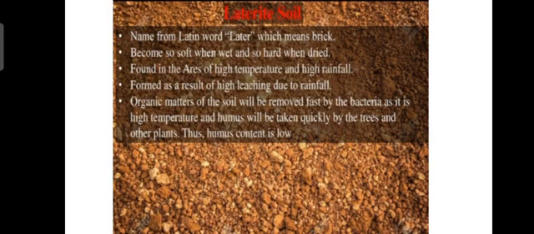What is leaching? When the top layer, the fertile layer of the soil, gets washed away, it is known as the leaching process due to high rainfall. So, laterite soil